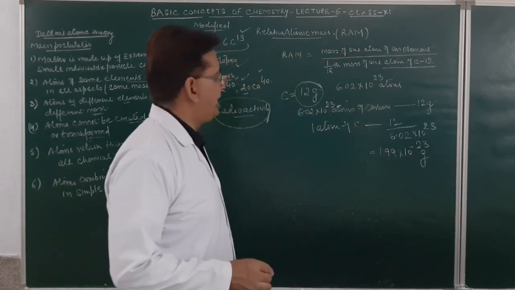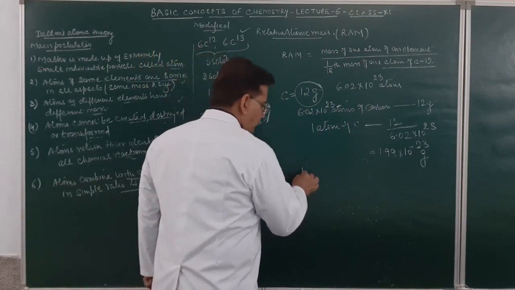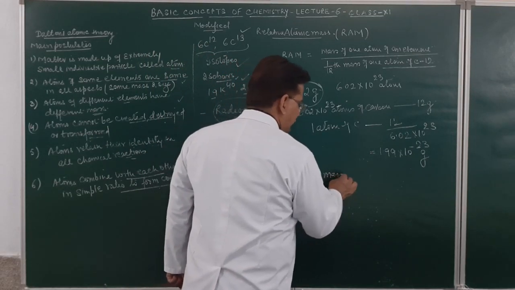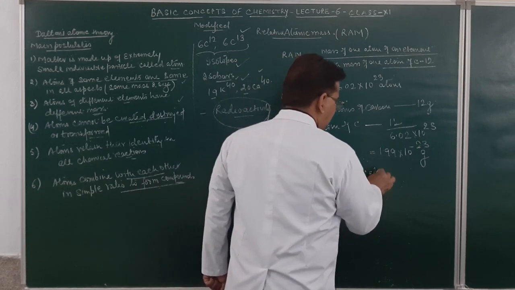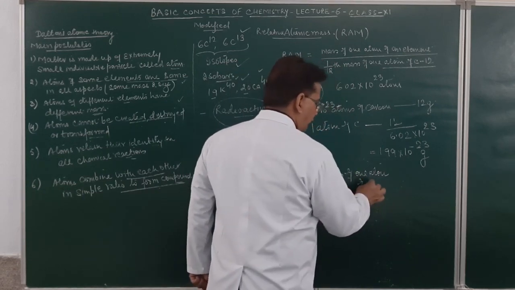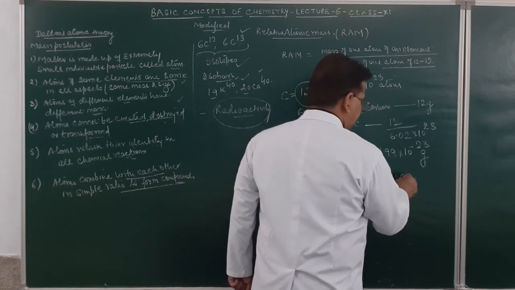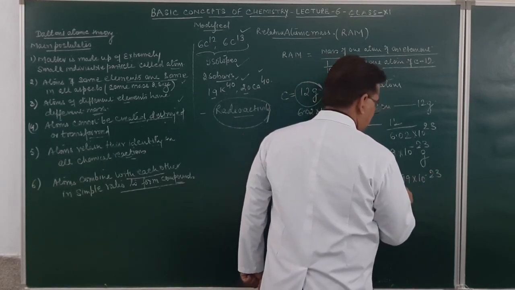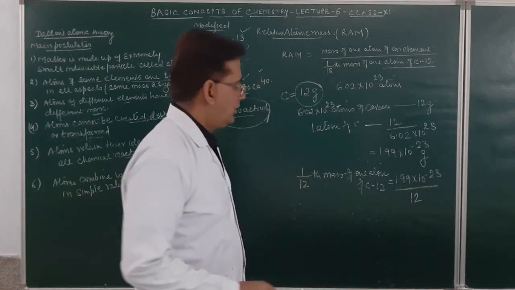It is the mass of how many atoms of carbon? One. Now if I find out 1 by 12th mass of one atom of carbon 12, this will be equal to 1.99 into 10 raised to power minus 23 divided by 12. We'll solve it.